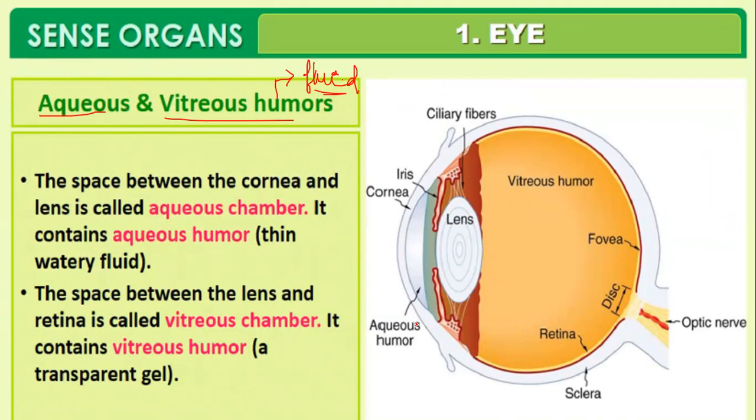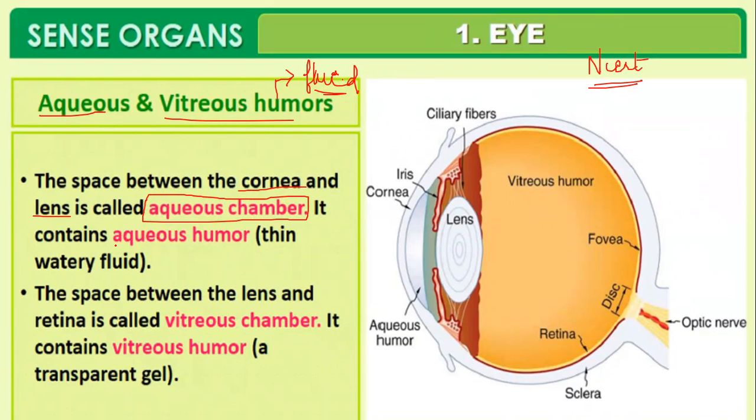Blood is a fluid, lymph is a fluid. The space between the cornea and the lens contains the aqueous humor. It is a very small portion in the NCERT, so please try to read it today after the class, or right now, try to cover it along with me.